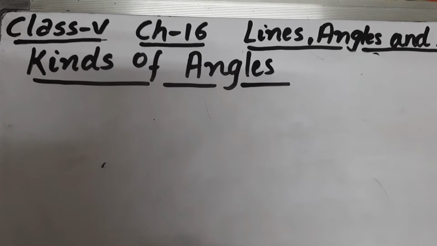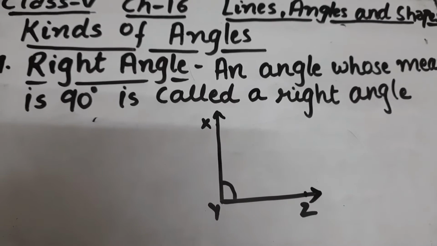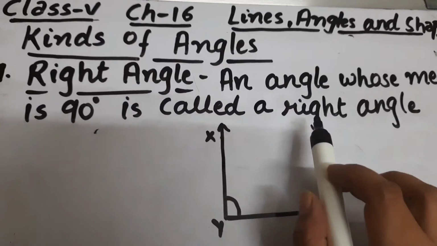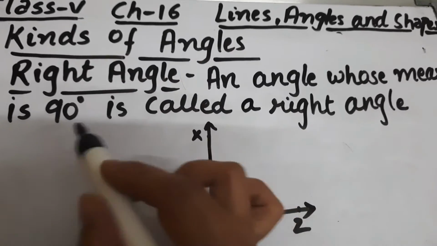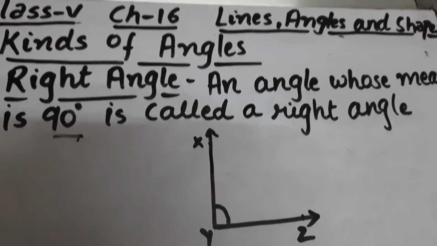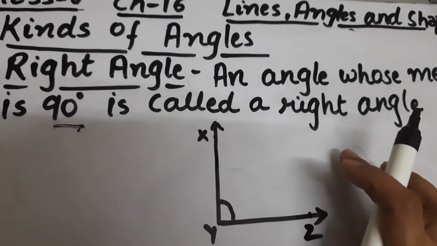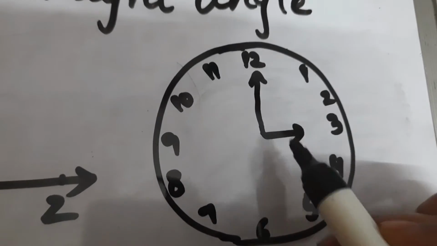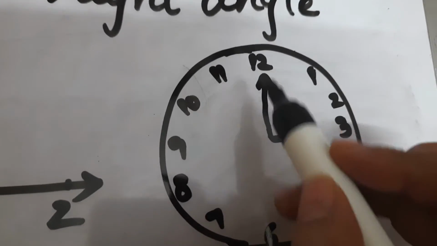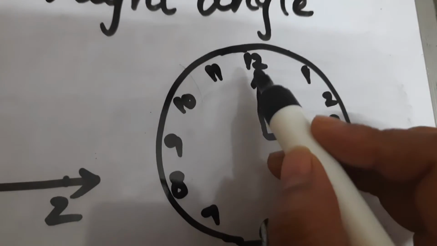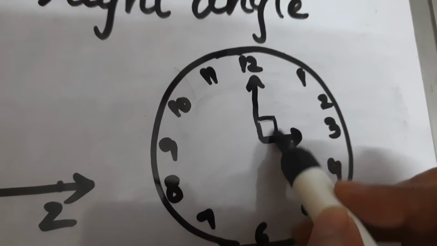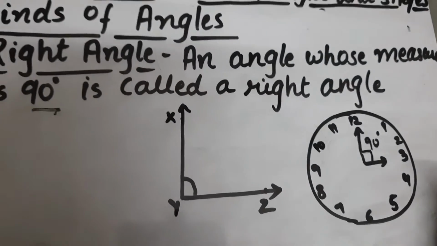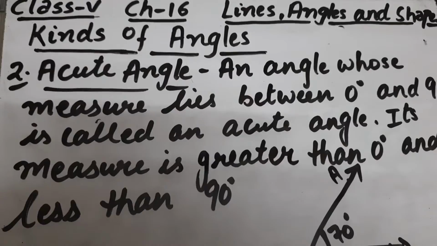Next comes kinds of angles. First is right angle. What is a right angle? An angle whose measure is 90 degrees is called a right angle. Here XYZ is a right angle. At 3 o'clock, the hands of a clock make a right angle. When it is 3 o'clock, what angle do the hands of the clock make? Right angle. The measure is exactly 90 degrees. So the angle whose measure is 90 degrees is called a right angle.